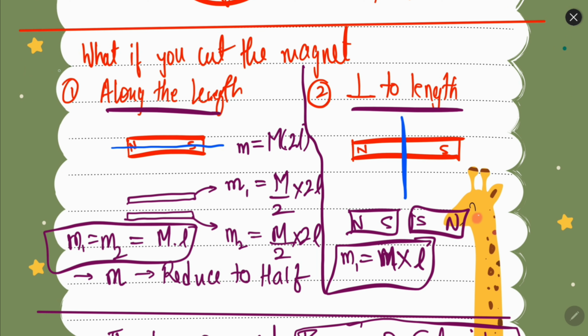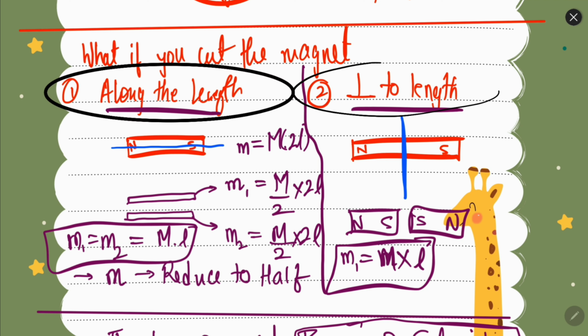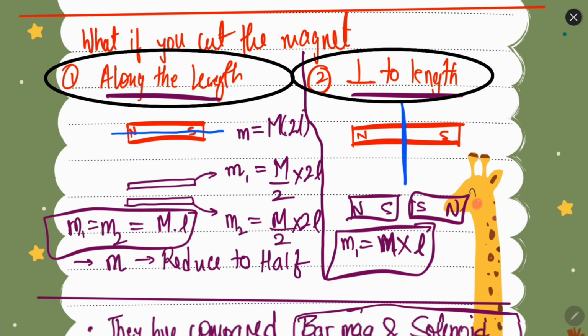Now what if you cut the magnet, first along the length, second perpendicular to the length? If you cut the magnet along the length, then something will happen, and if you cut the magnet perpendicular to the length, something else will happen. Let's say you cut along the length like this. What will happen is that the magnetic dipole moment